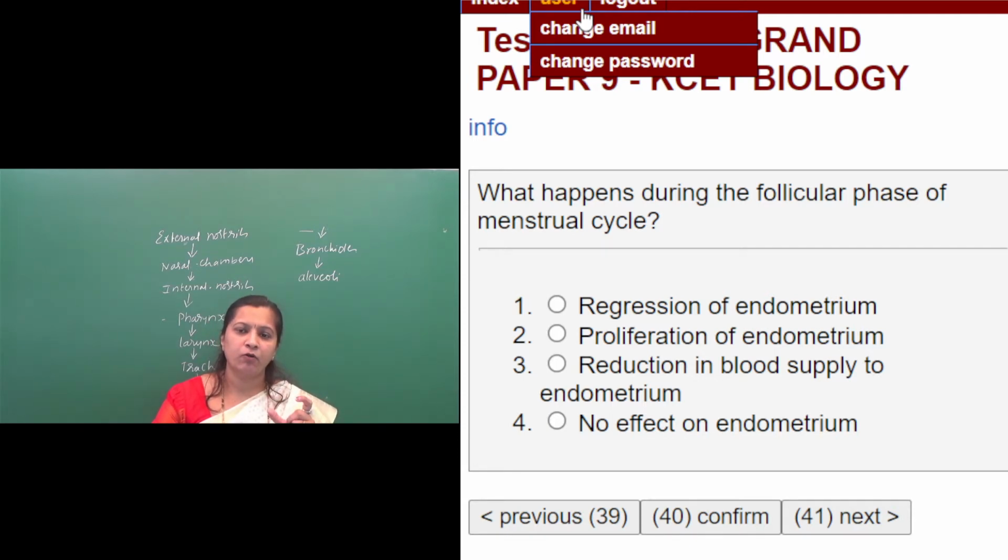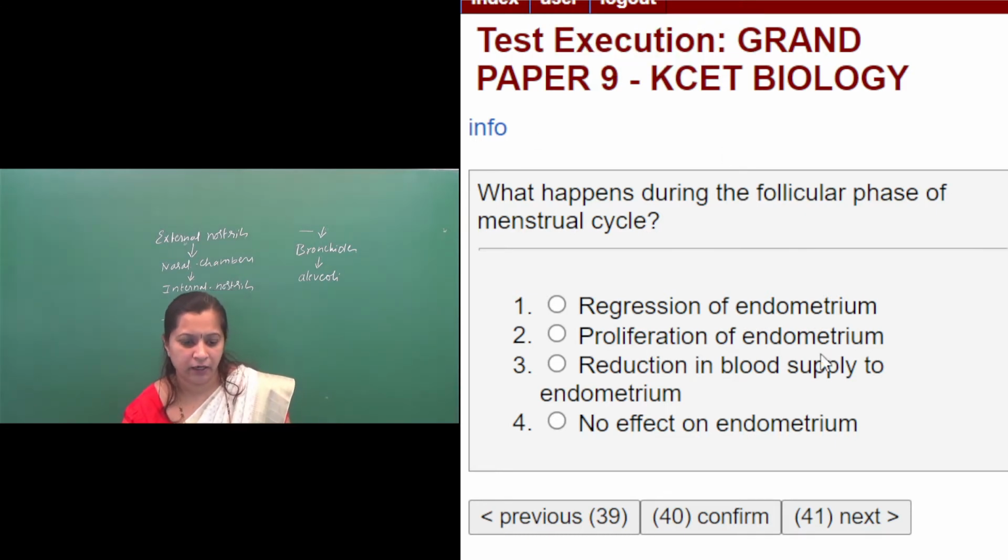So what happens in the ovary? Growth and development of follicles takes place in the ovary. And what happens in the uterus? The proliferation of the cells of endometrium leads to regeneration and the thickening of endometrium. So in the given option, the right option is the second one, right?